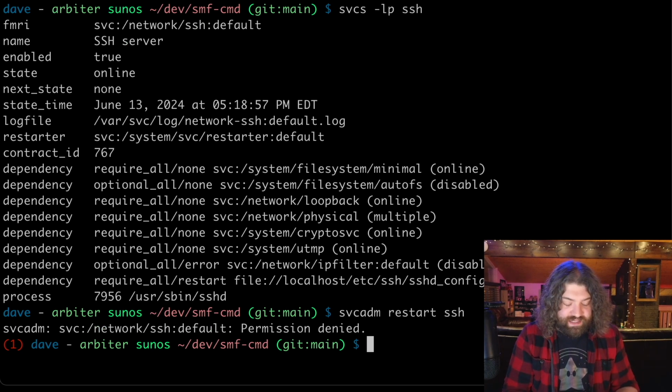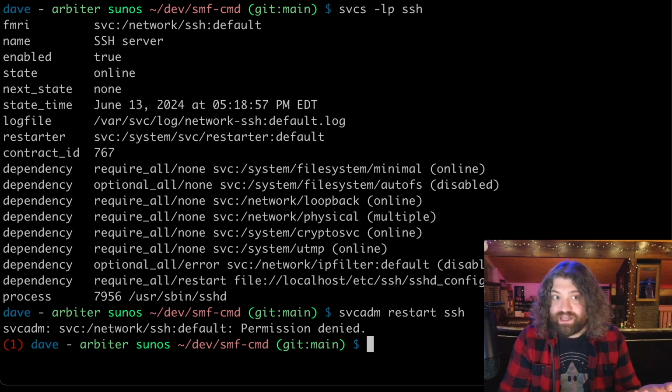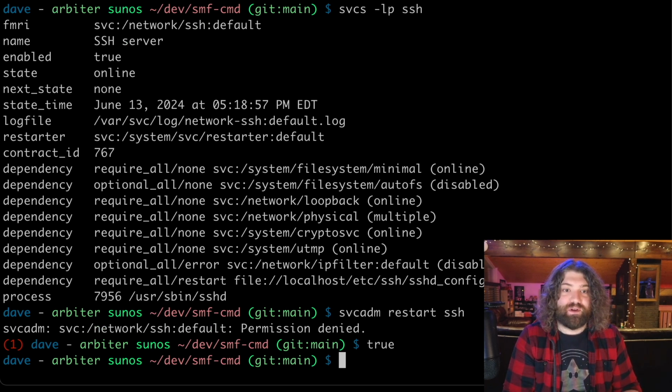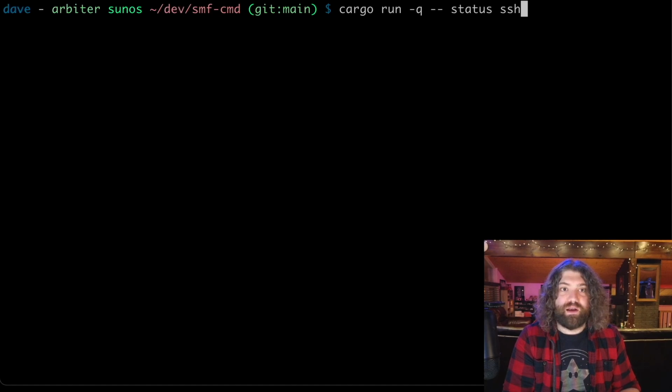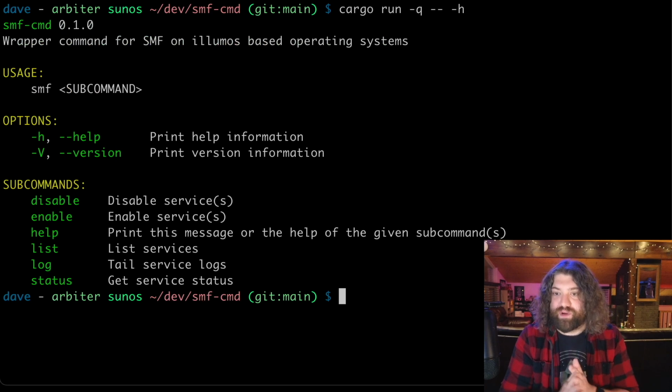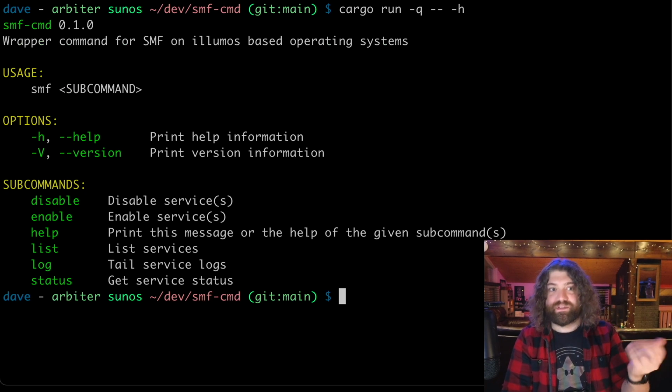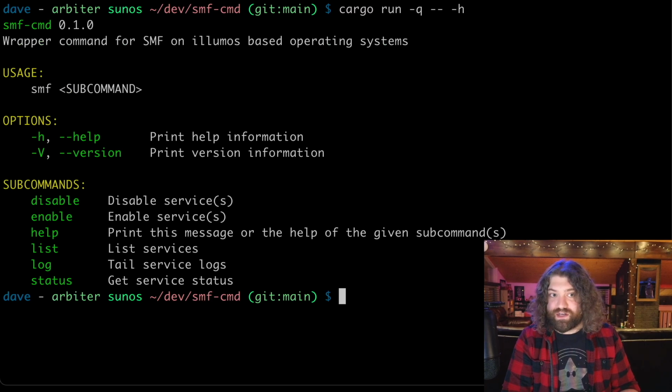So what's happening is I'm working on a command to basically abstract or wrap this. It literally is wrapping the svcs and svcadm commands, and I'm working on a command to prettify it. Just make it pretty. That's all I'm doing here. So if we cargo run my command, let's run it with -h. I might have to recompile. I don't remember if I changed anything. There's all sorts of subcommands: disable, enable, list, log, and status. Disable would disable a service, enable would enable it, obviously, list to list services, log to get the service log files, and status to get the service status.